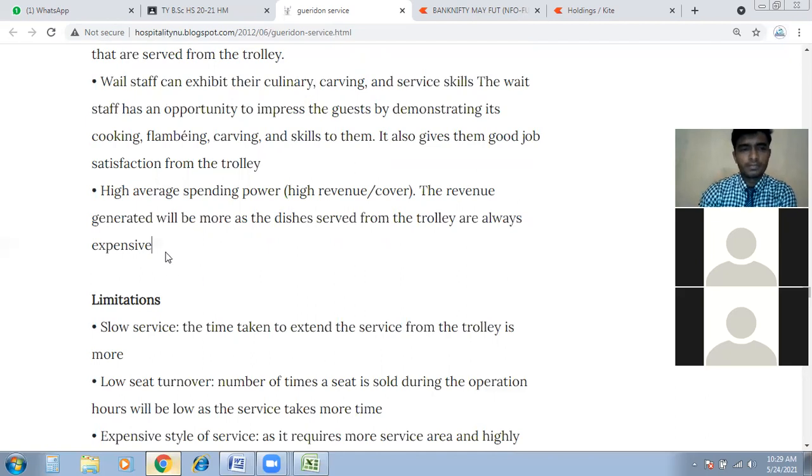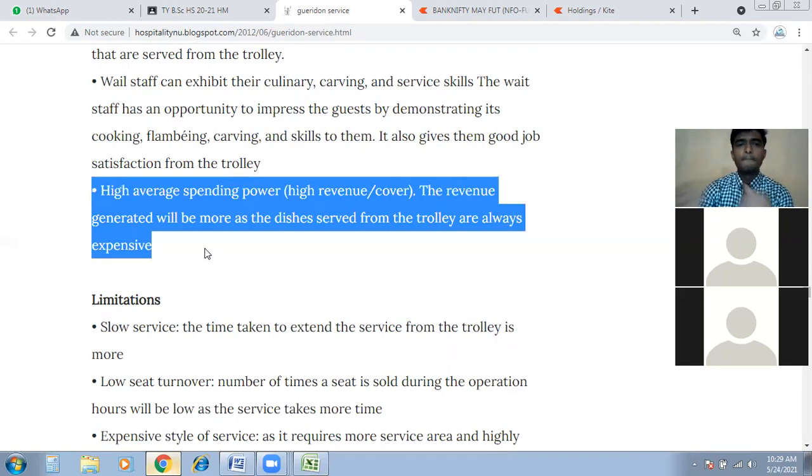The last point here: high average spending power. The revenue generated will be more as the dishes served from the trolley are always expensive. Means this trolley is expensive because of this.